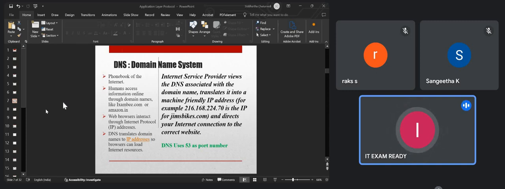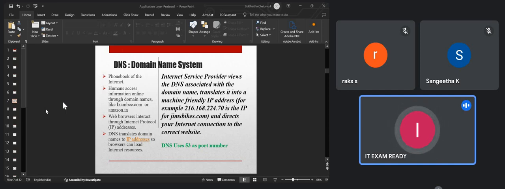We write our code in source code, then it gets translated to the assembly code or to the machine level code, right? In a similar manner, whatever we write as the domain name will get translated to the IP. So here DNS will translate the domain names to the IP address so that the browser can load the internet resources which you are requesting from the server. Here the internet service provider, from where you are getting the service, is associated with the DNS, and it translates it to the machine friendly IP address, and will direct your connection to the correct website.